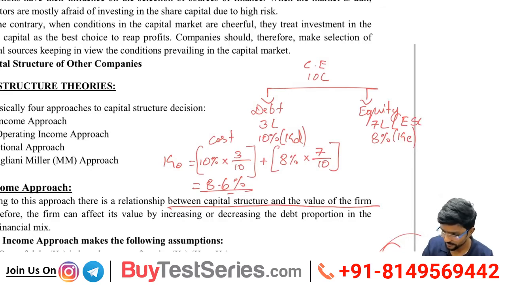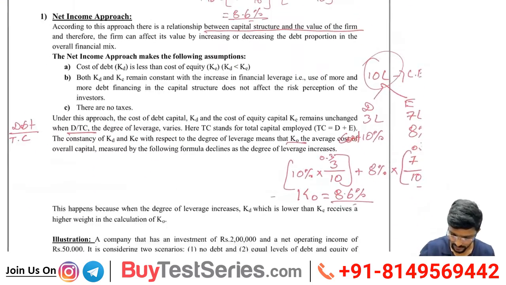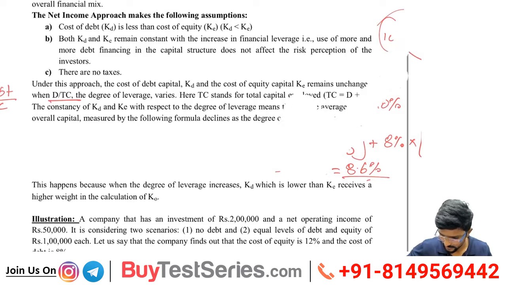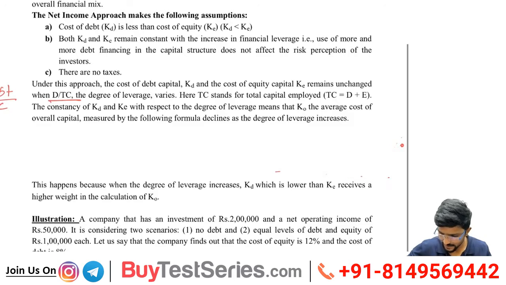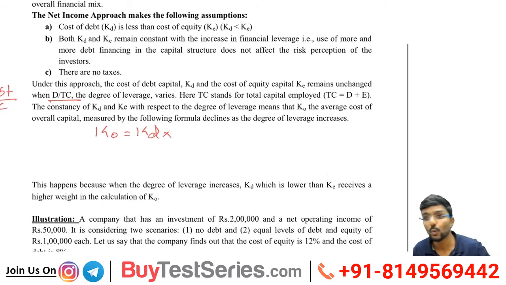Are you able to see here? Okay, finish taking down. Shall we move ahead? Now we will see the formula for this. Read first. The average cost of overall capital measured by the following formula declines as the degree of leverage increases. As the degree of leverage increases, it will decline. What is the formula now? We know the numbers now, so now we will discuss it in formula form. Simple. Cost of overall capital is equal to cost of debt into what?